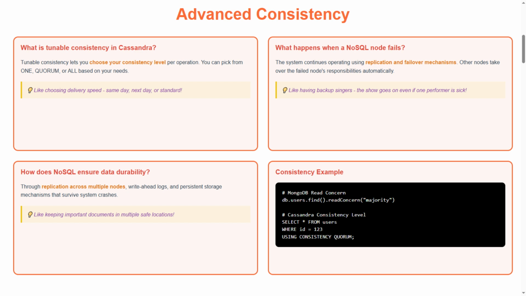Third question, how does NoSQL ensure data durability? Through replication across multiple nodes, write-ahead logs, and persistent storage mechanisms that survive system crashes. Tip, like keeping important documents in multiple safe locations. Finally, we have a consistency example section with code demonstrations.